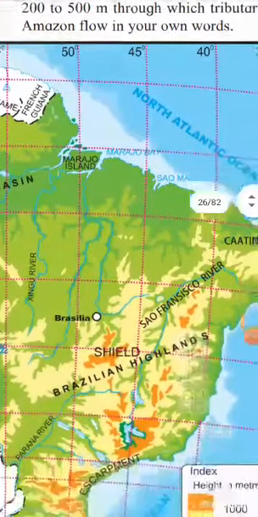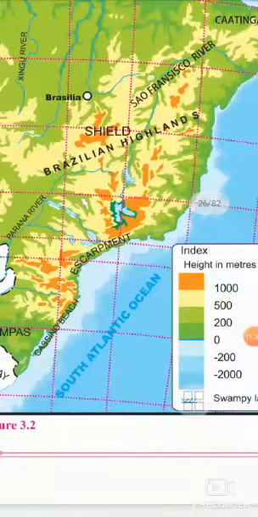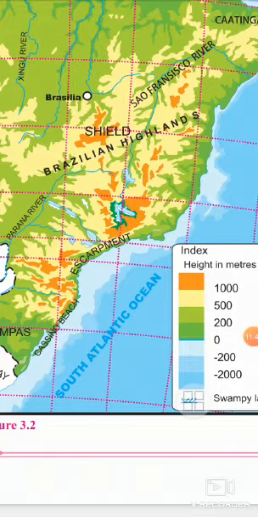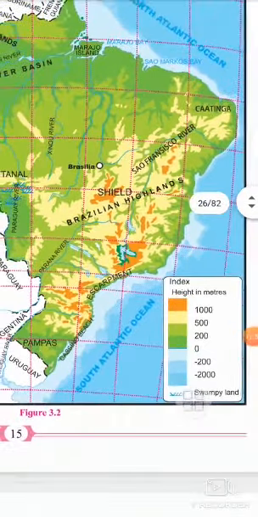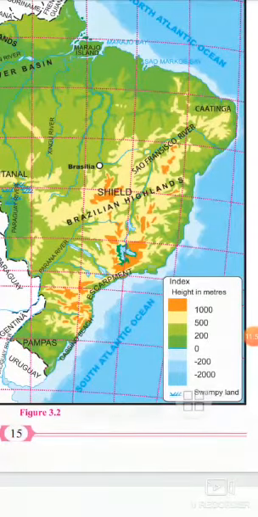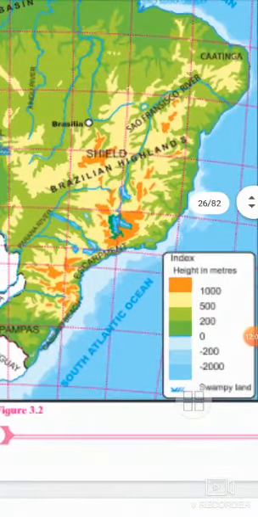Features of the eastern coast. It extends from Rio Grande do Norte to the south. Many small rivers flow to the eastern coast and meet the South Atlantic Ocean. São Francisco is the only major river meeting the South Atlantic Ocean in this region. Many beaches, sand dunes and complexes lie on the eastern coast of Brazil. In some areas, the eastern coast of Brazil is protected by coral reefs and atoll islands.